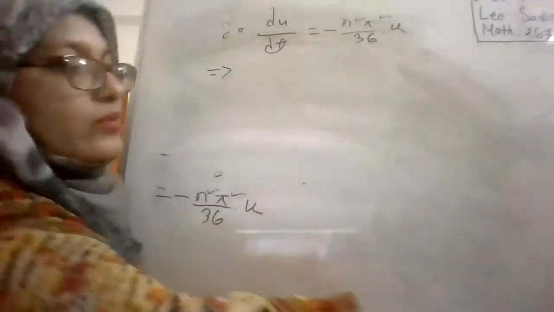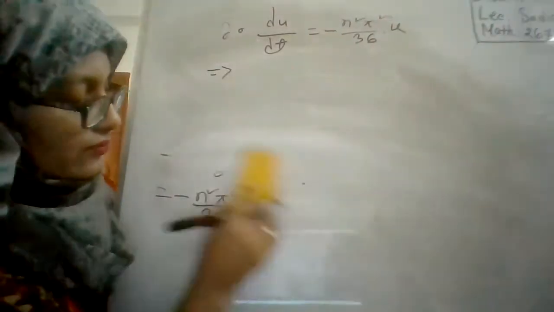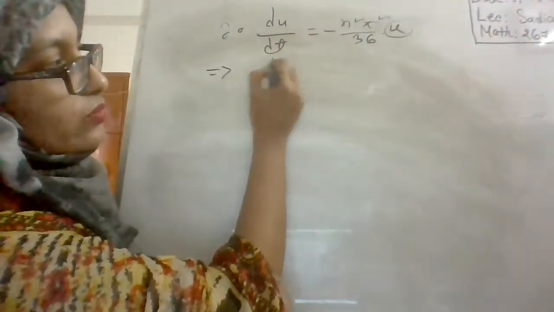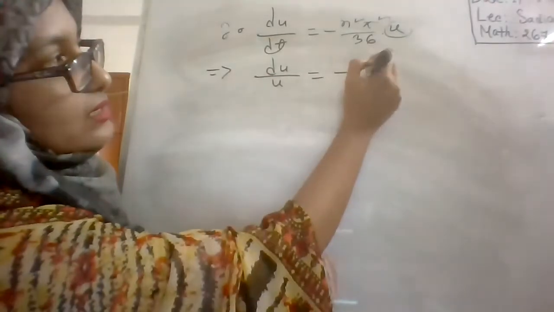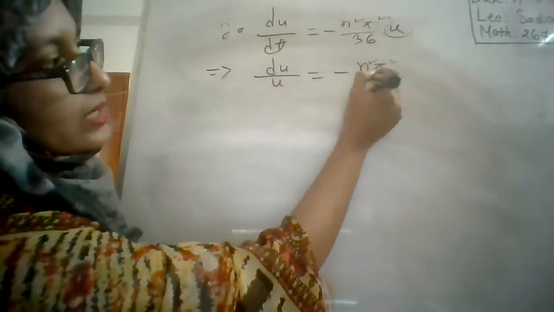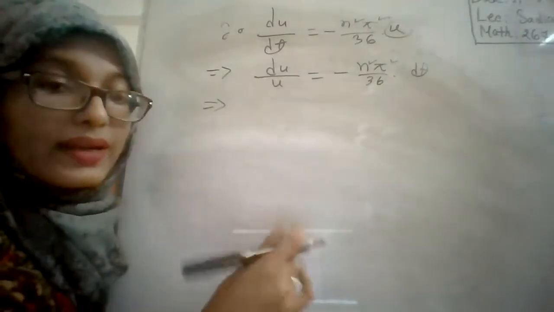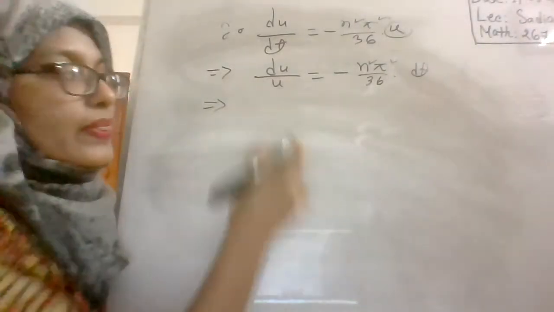And from here we will be able to find the values of u. But how? Consider this variable to the left part and it will be du by u, and dt to the right part. And this calculation is similar to our last class maths, right?